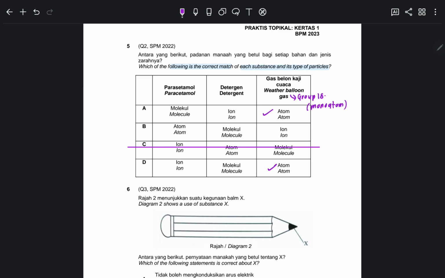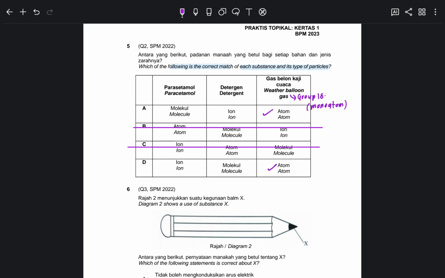So C dan B ni obviously salah. You can see in your textbook dalam bab 4 dia ada cerita. Okay, helium. So yang tinggal is detergent and paracetamol. Okay, paracetamol is actually a type of ubat. Okay, kalau macam tu boleh ke ubat is an ion? Tak boleh lah. Detergent is ion sebab you belajar dalam bab sabun actually.